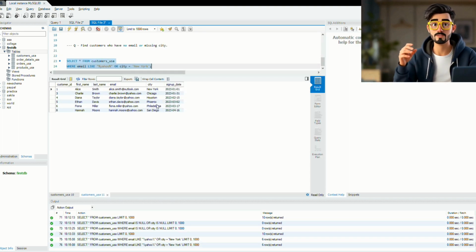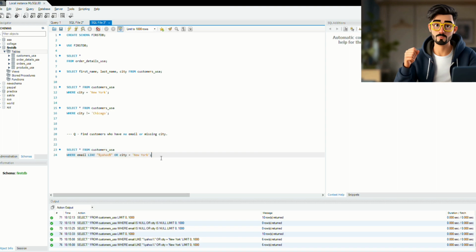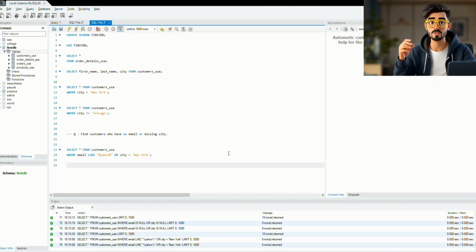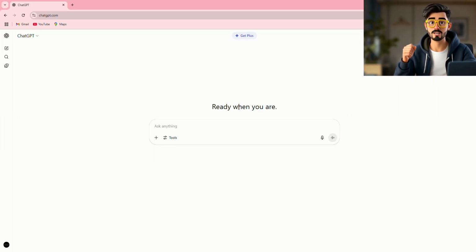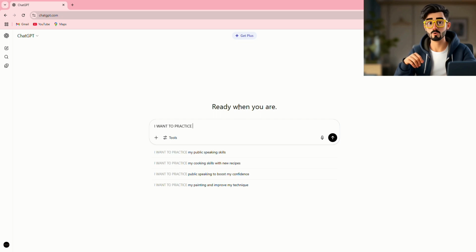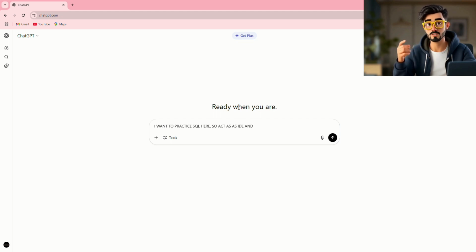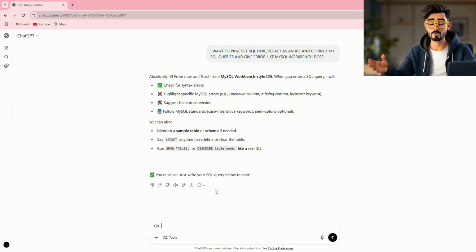After that, I just became curious, like it was a big hassle to download that MySQL Workbench, going back and forth to YouTube. So I wrote a prompt in ChatGPT, like act as an IDE where I can perform all the queries of MySQL. Instead of performing it in MySQL, I will just write it in here, and you just check whether the query I have written is right or wrong.